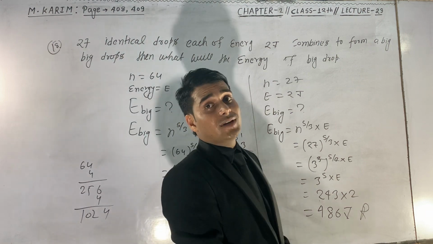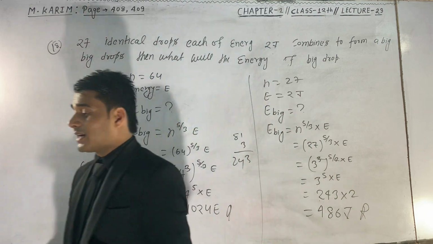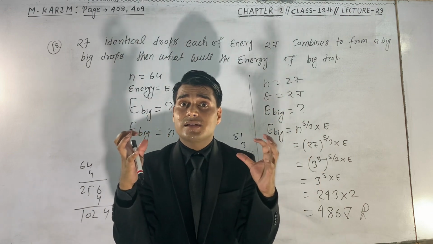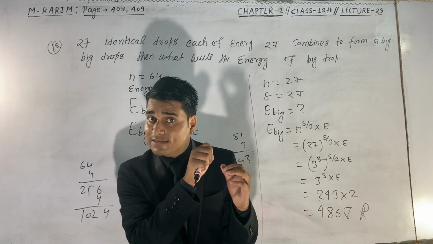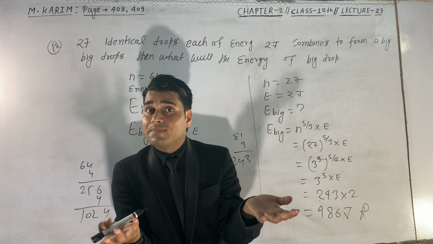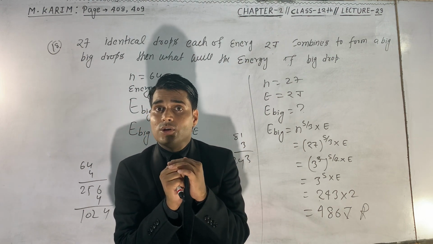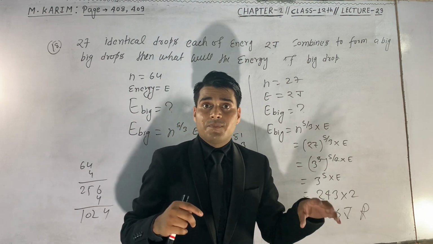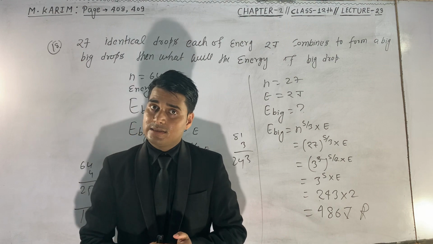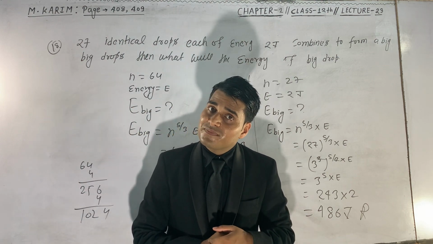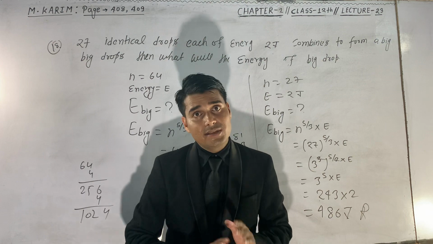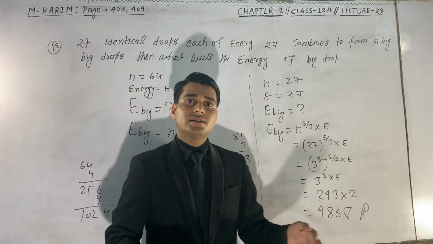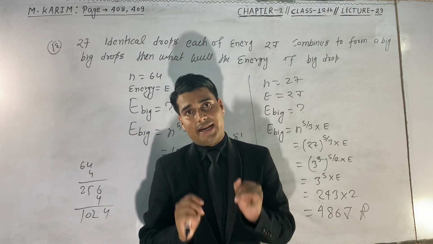In the next class, we will study what happens if we combine two conductors. Suppose I have two conductors, and we connect these two conductors with a conducting wire. Then what will happen after connecting with the wire? We will see in the next class what the potential of the conductors will be, whether there is any loss of energy, and whether the charges of the conductors will change or not. In the next class we will study about it. That's all for the day.